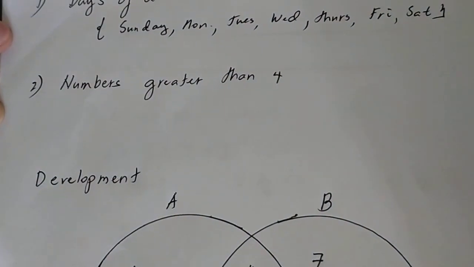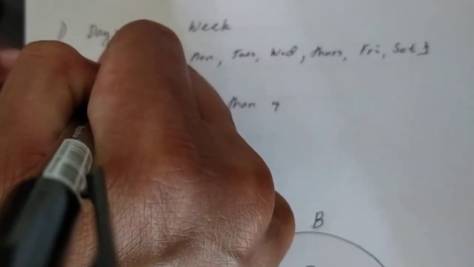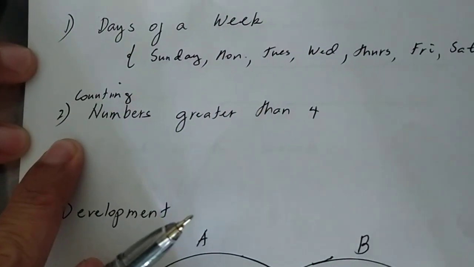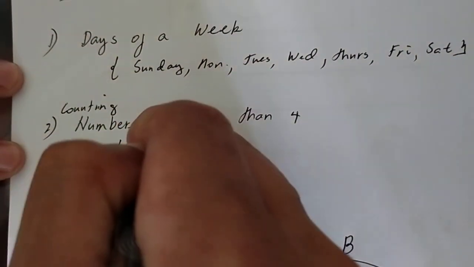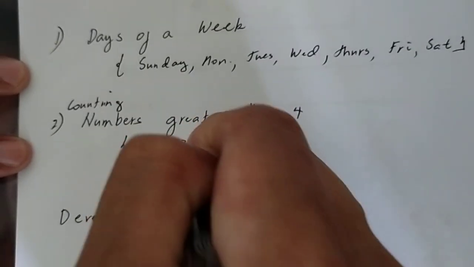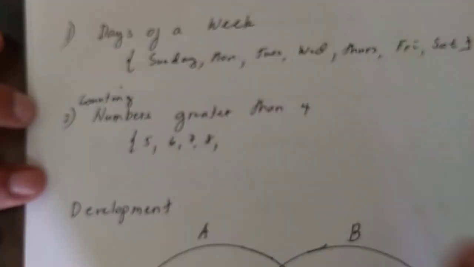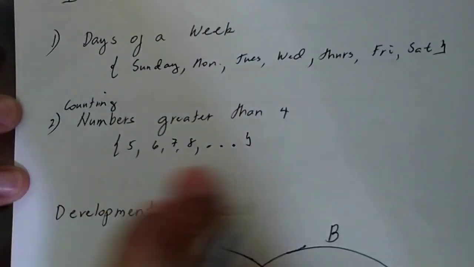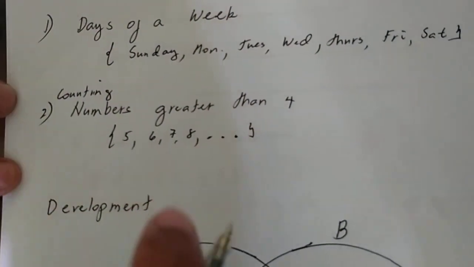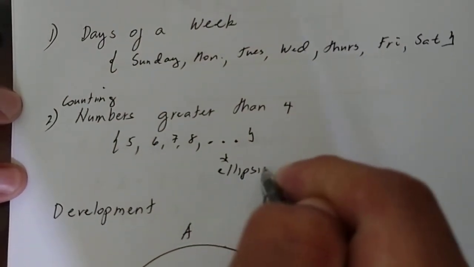In Filipino translation, mga number, I will use this counting numbers na lang. Counting numbers greater than 4, no? So, ano ba yung mga counting numbers greater than 4? So, mag-umpisa tayo sa 5, followed by 6, by 7, and 8. That's infinity. 9, 10, 11, 12, 13, 14, 15, so on and so forth. So, we may just write 3 dots. We call this ellipses to show continuity and infinity in this case, no? Ang tawag po dito ay, sa tatlong dot na yan ay ellipsis.